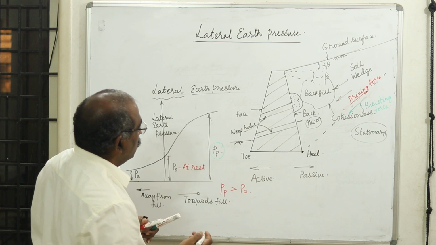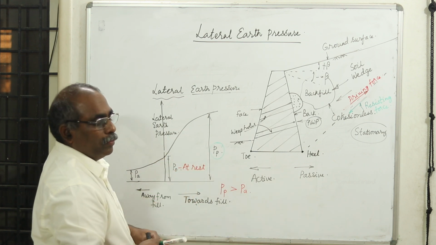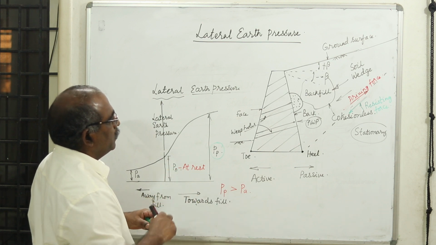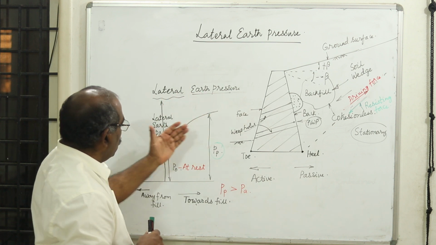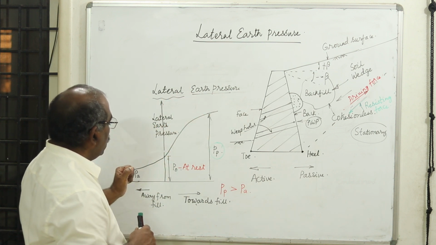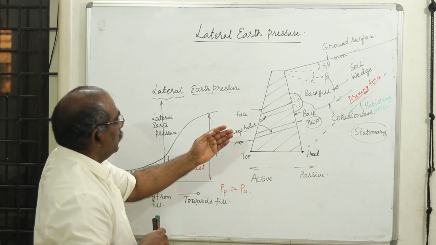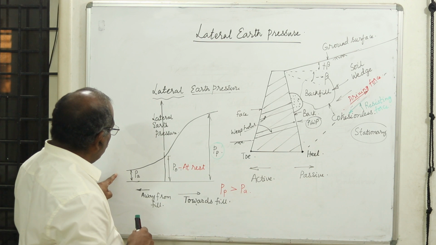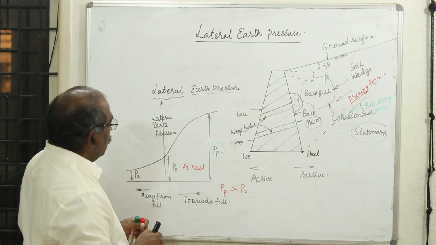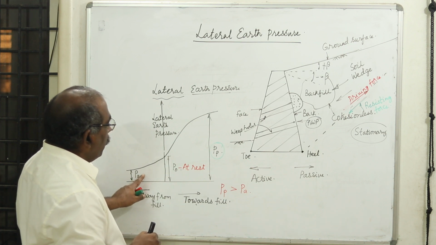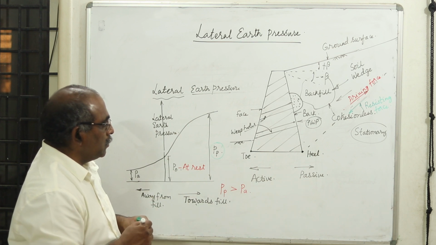in the test they may ask you to draw a retaining wall and explain what happens when the movement of the wall takes place away from the fill or towards the fill through a variation of the lateral pressure. Then you will have to draw this diagram, draw this variation and explain what is happening, and we should give an explanation of why the pressure PA is reducing after the wall movement. Now we need to understand when the active case or the passive case takes place.